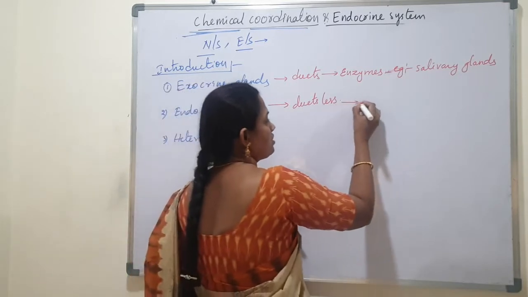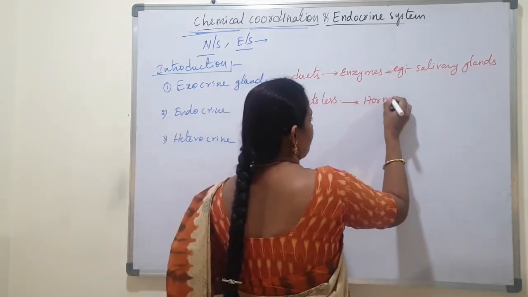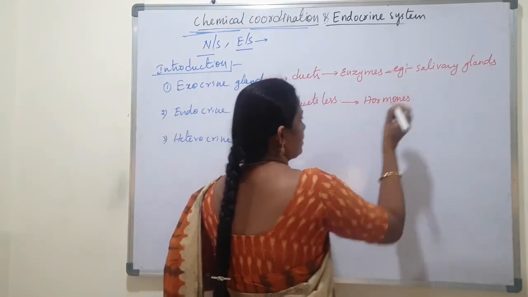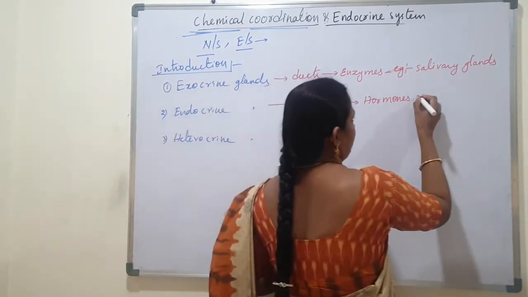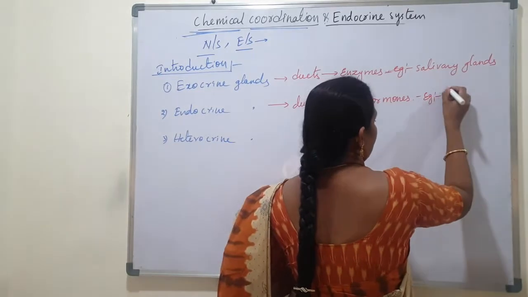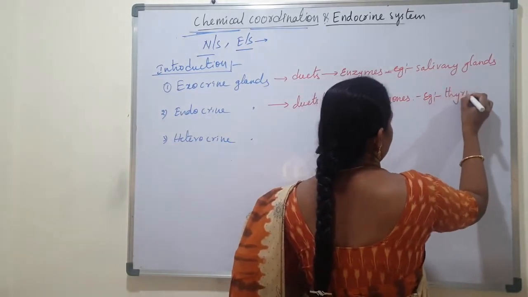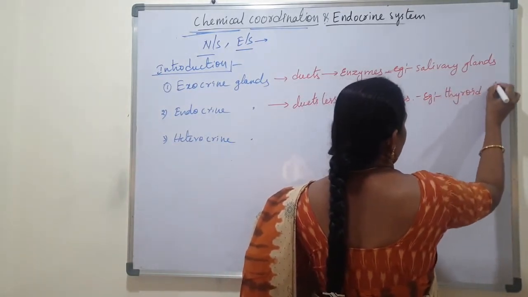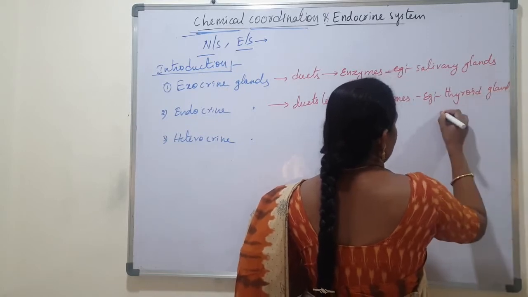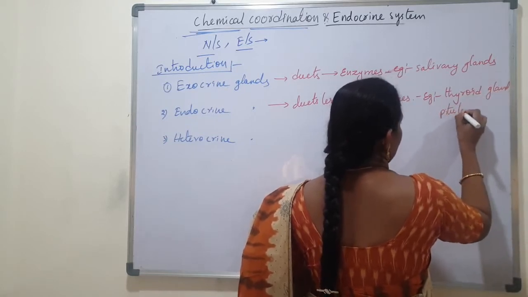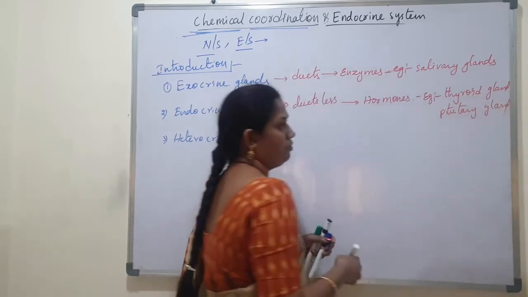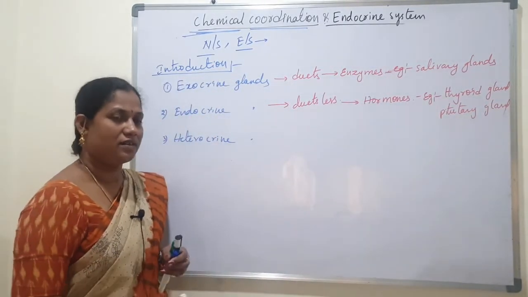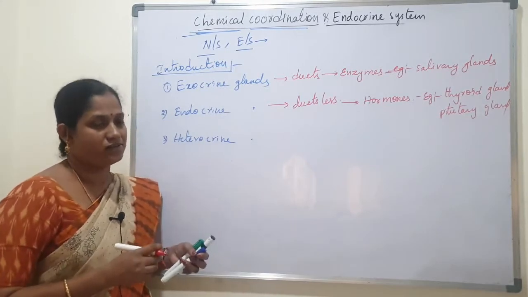These secretions are called hormones. For example, all endocrine glands: the thyroid gland, pituitary gland, pineal gland, parathyroid gland. There are a number of glands.